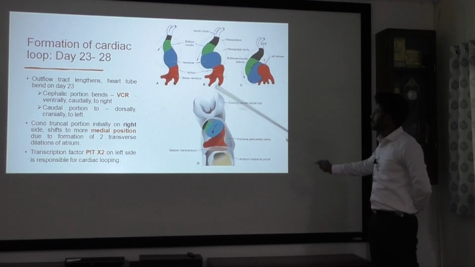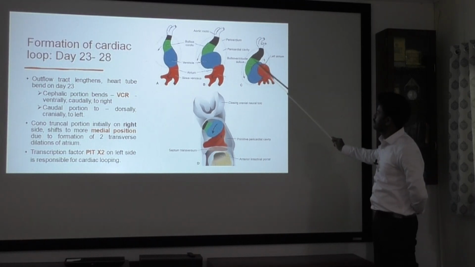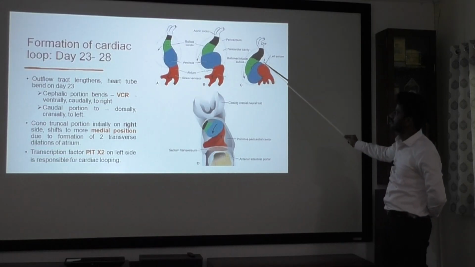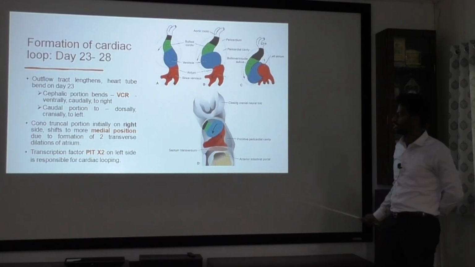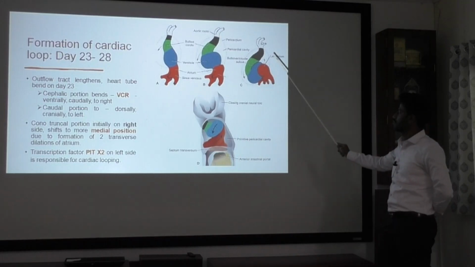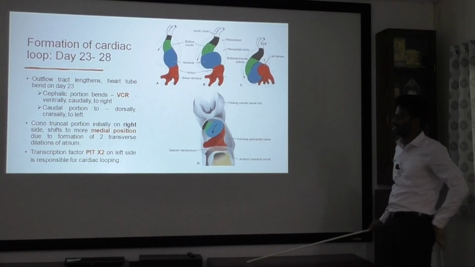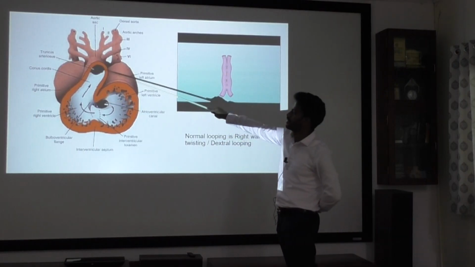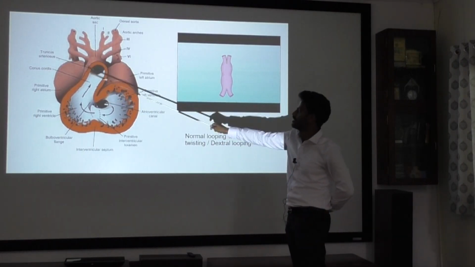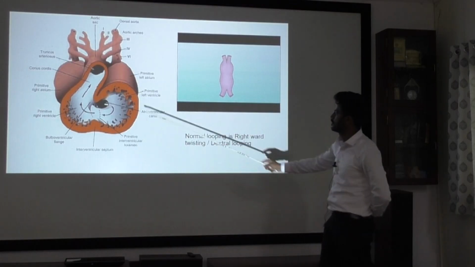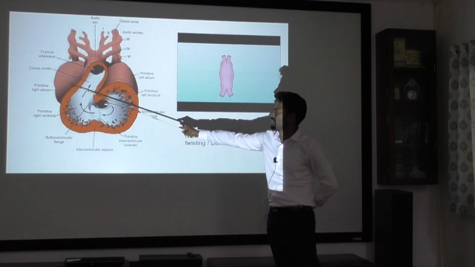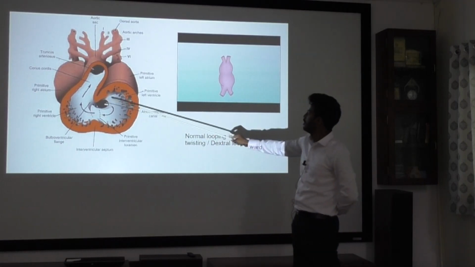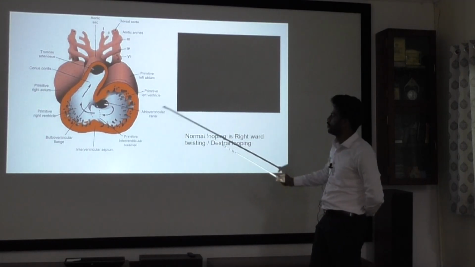Then the conotruncus will be on your right side, predominantly. But once the atria enters here and develops transverse dilatations, the conus truncus will come to a medial position. See here, the conus truncus will become your central part. Initially it will be on the right side, but it will become the central part. This is the primitive right atrium, this is the left ventricle and this is the right ventricle. So this is how normal looping happens.